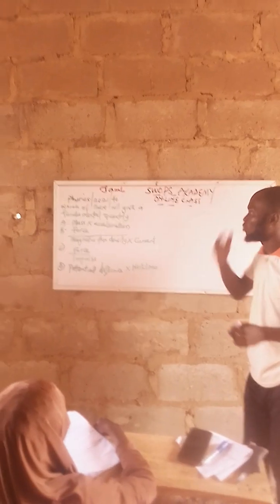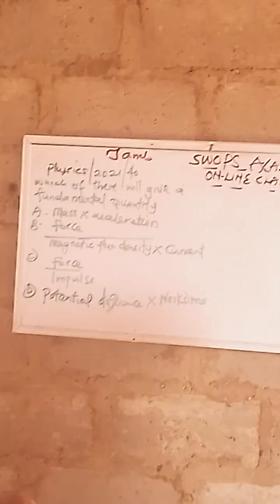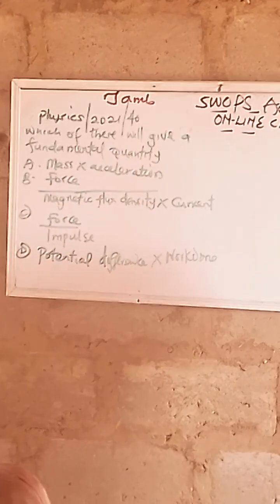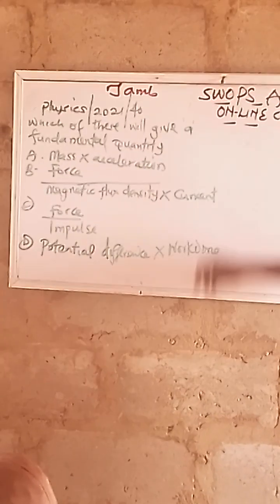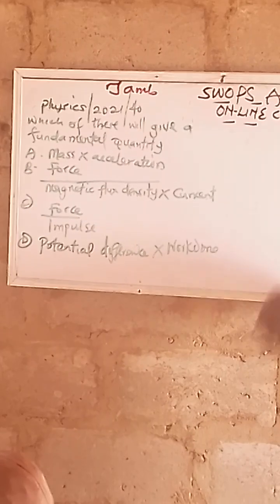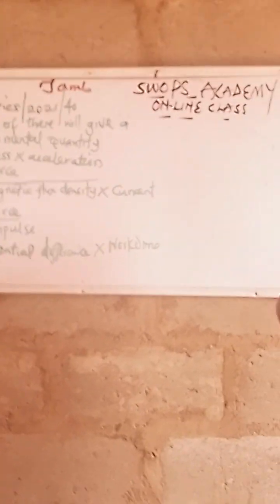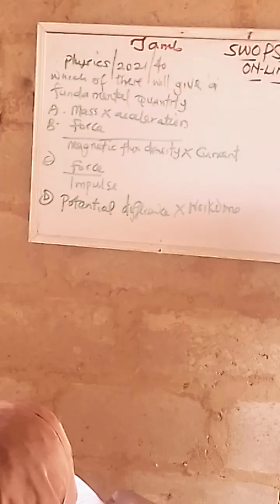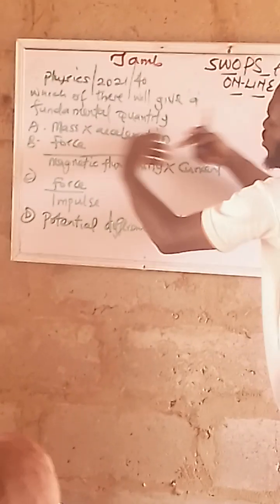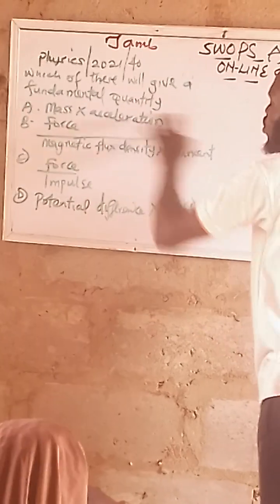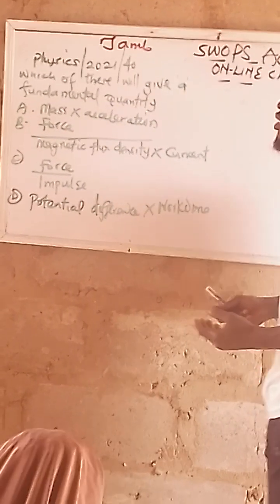Now this is a JAMB question, 2021, question number 40. Which of these will give a fundamental quantity? Which of these options will give a fundamental quantity? I've told you what a fundamental quantity is, which is mass, length, time, luminous intensity, temperature, and others. Which of these, when you compute everything together, will give you a fundamental quantity?